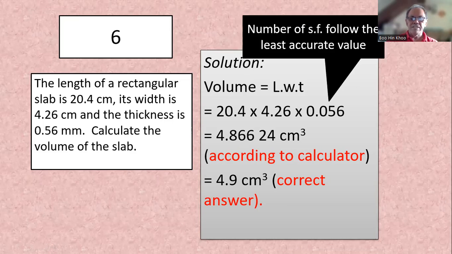Right? So the number of significant figures of the answer or the result of a calculation must follow the least significant. This is 2, this is 3. So we follow 2.